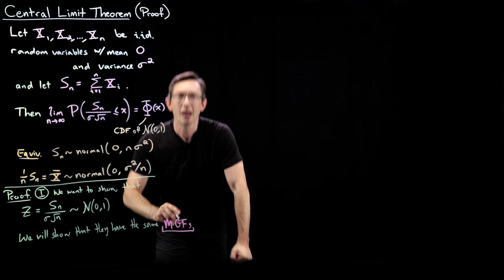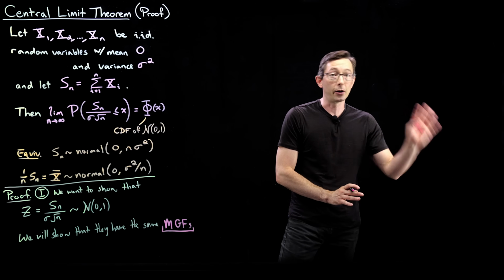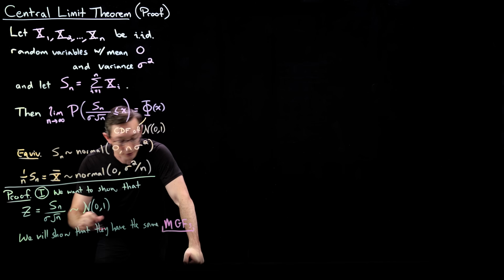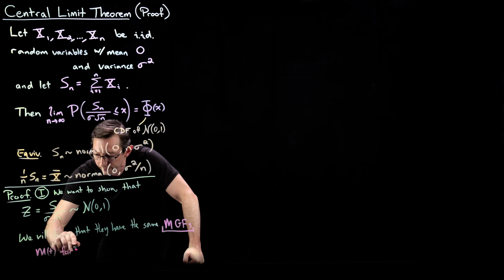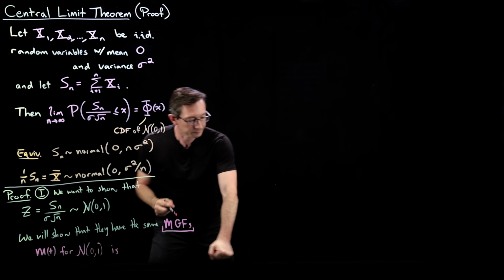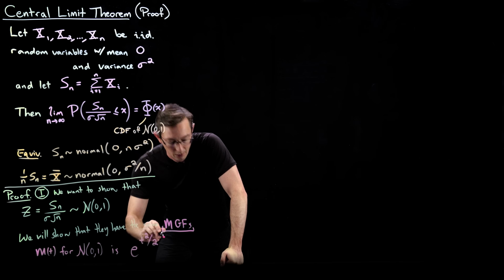MGFs. And I had a whole set of lectures on the moment generating functions. If you don't remember, go back and watch those. But the moment generating function for the standard unit normal, the M of t, is e to the t squared over 2.